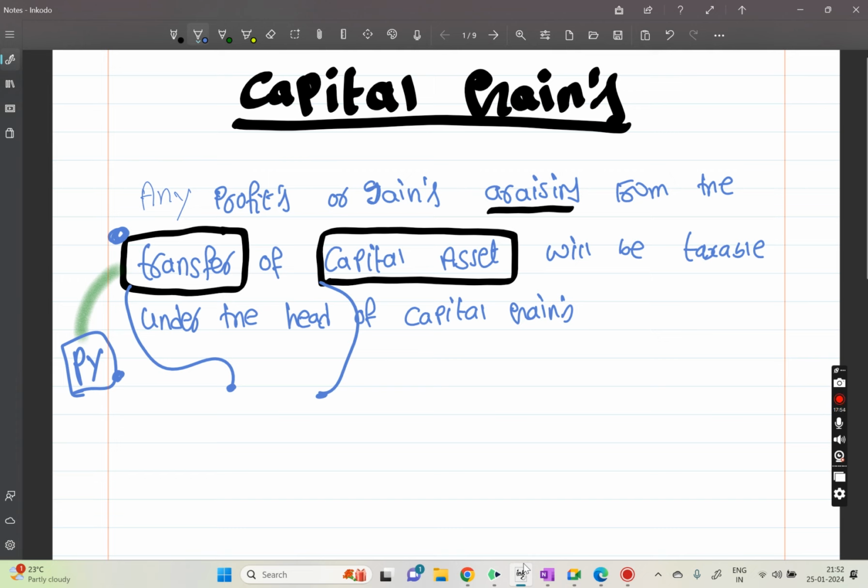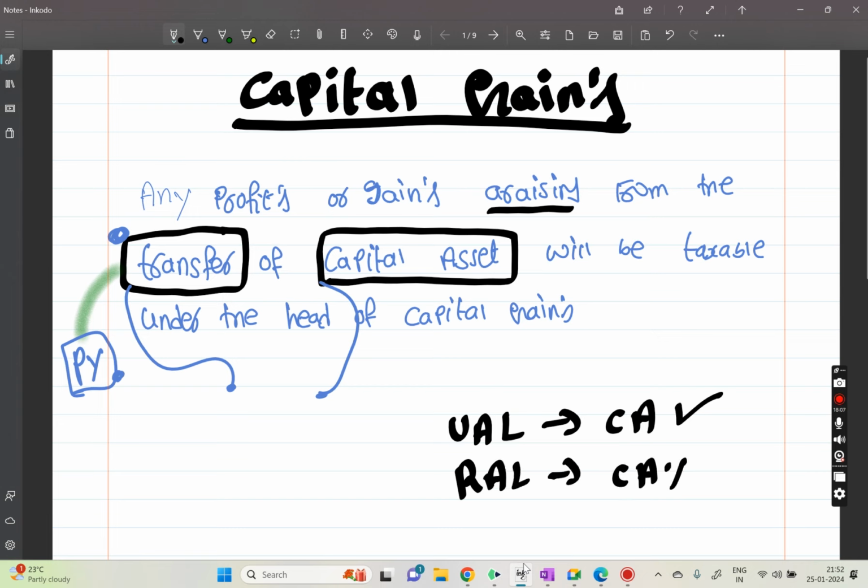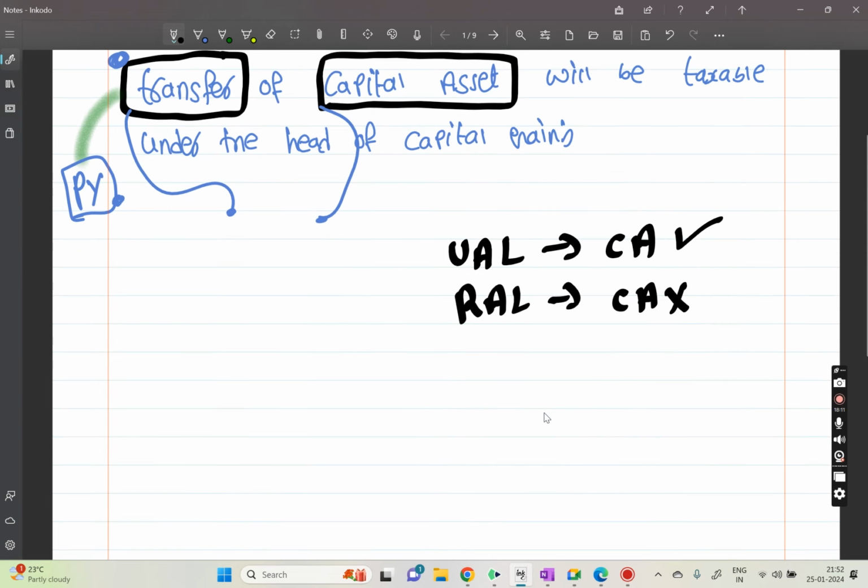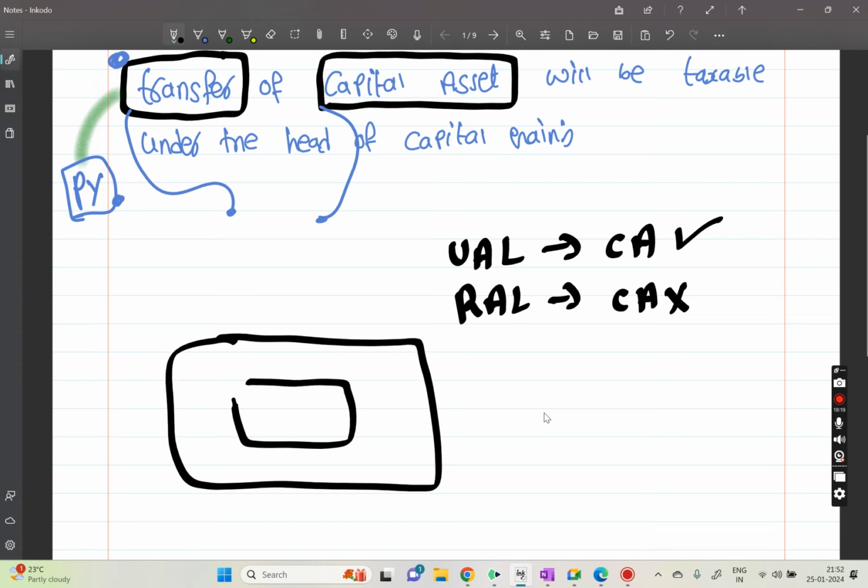If it is urban agriculture land, then it is a capital asset and we will tax it. If it is rural agriculture land, then we won't consider it a capital asset, so we don't tax it. Now the question is, what is urban agriculture land and what is rural agriculture land? Any land falling within the municipality, in the city, will be considered urban agriculture land.